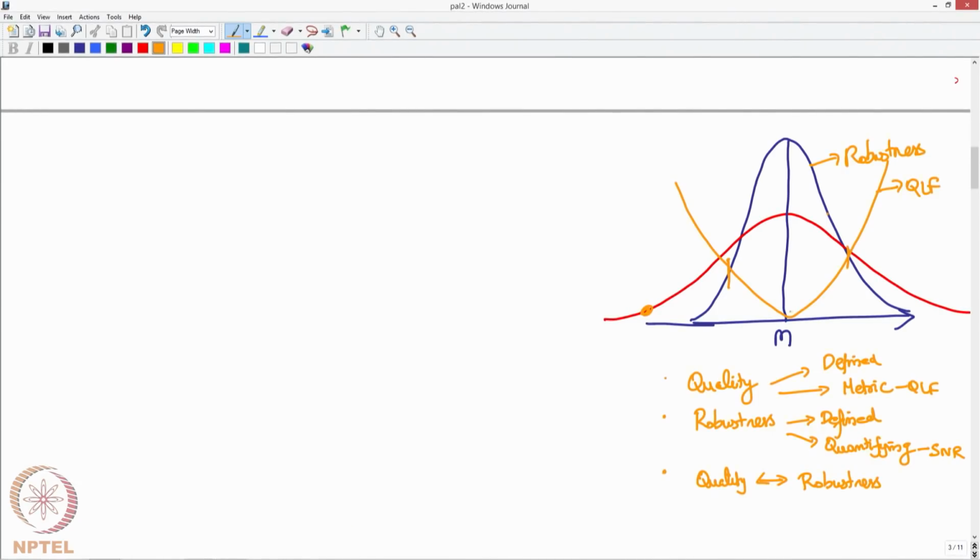Usually we say the mean of the process and the target. That is important, okay, because with respect to the quality loss function, there is a target. Irrespective of the target, your process has a mean. So, when you use the word target, it is usually for the quality loss function. I have a target, and how much did you deviate from the target on either side or on one side, depending on what type of problem you are discussing. A target and how much I am deviating from the target holds good for the quality loss function. So be your target, but I have a process and the process has a mean.